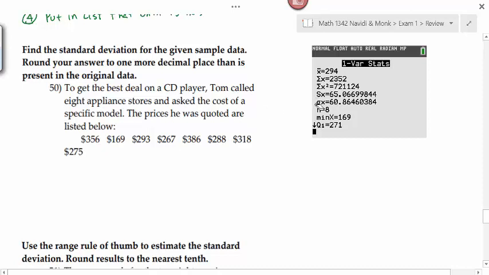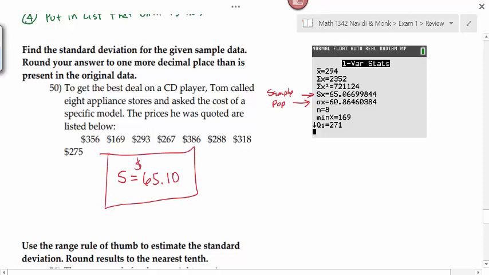The sigma, remember, goes with the population, and the S goes with this sample. So our answer here is going to be S, our sample standard deviation, is equal to 65.07. Or they said round to one decimal place, so this would be 65.1. And the units here are dollars, so $65.10 would be the sample standard deviation.